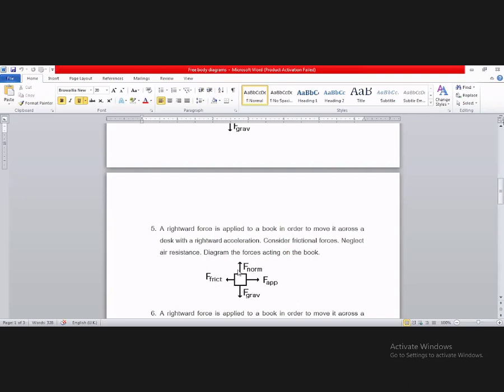The mass of the body, the book, creates the gravitational force downward, and the opposing normal force is acting. So this is the free body diagram for this situation. Does anybody have questions so far?